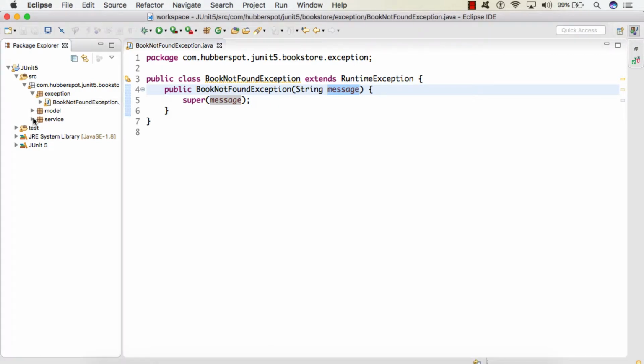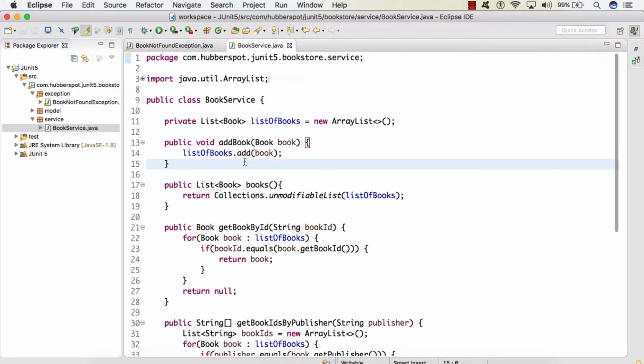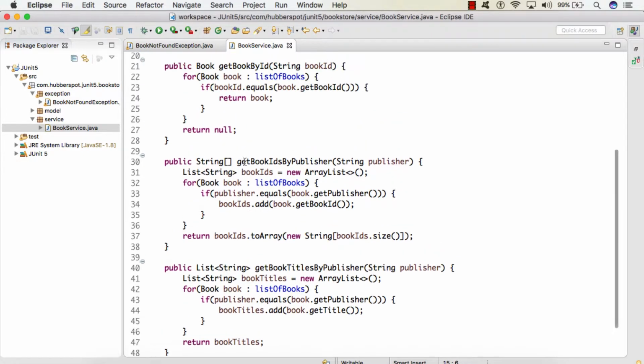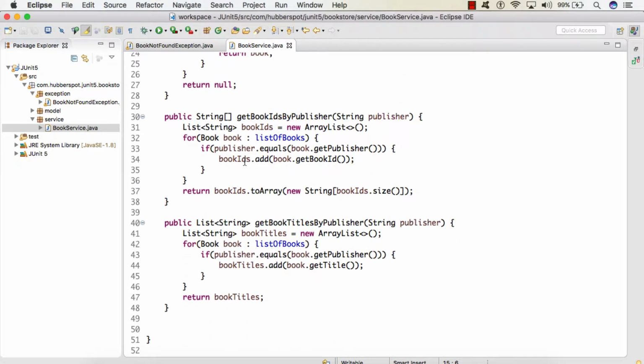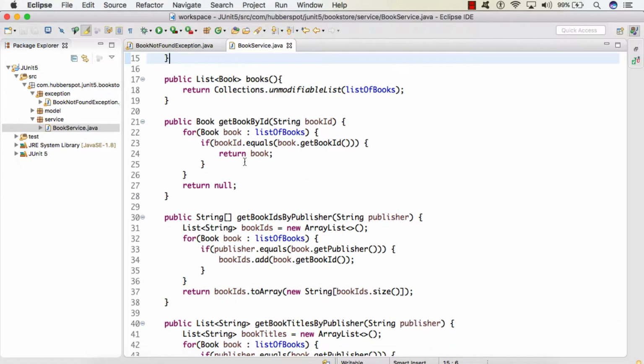So if we go to the BookService class, let's say I provide here a method which will return a book, and instead of book ID, I will pass the title. Here I will search the title in the list of books, and if the title is found, I will return the book, and if the title is not found, I will throw an exception, BookNotFoundException.